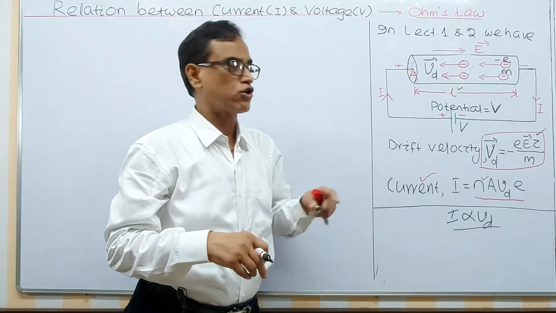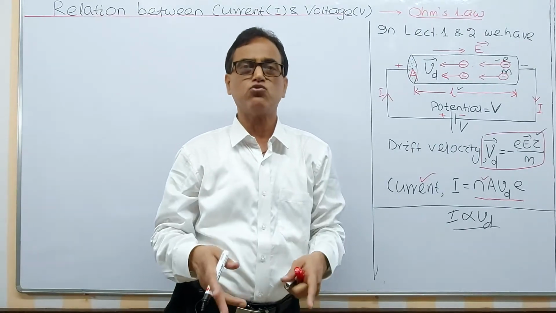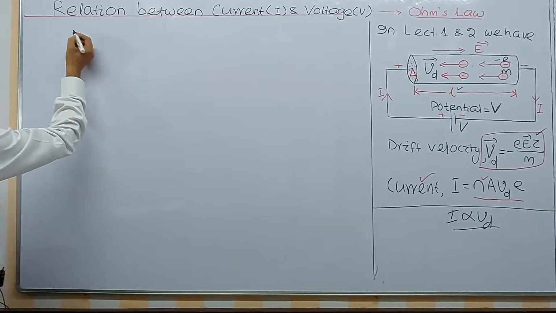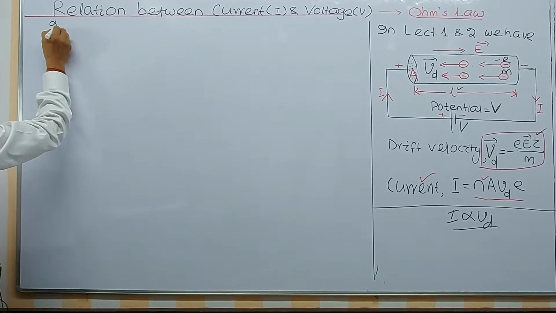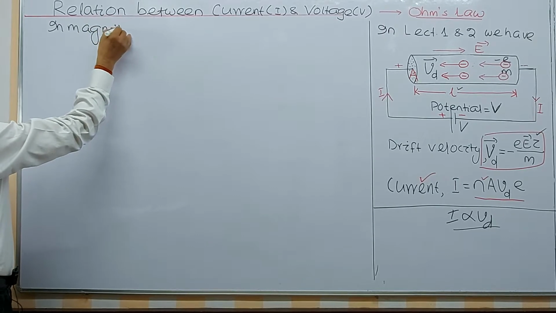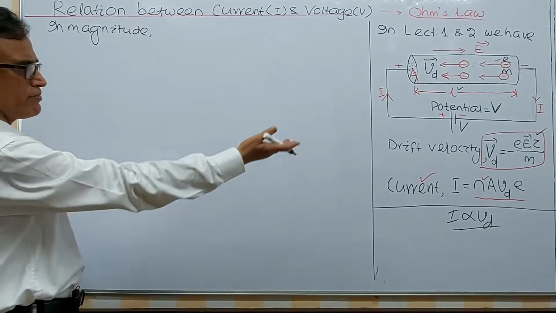Now we will relate the current with the voltage, which is otherwise called Ohm's law, which you have read in school, V equal to IR. In magnitude, you can see the very simple derivation. If you listen to it, you can remember, it is very easy to remember also.